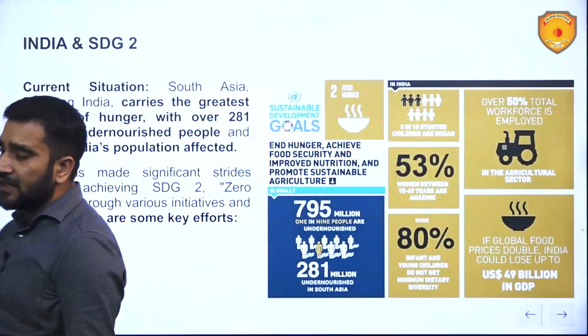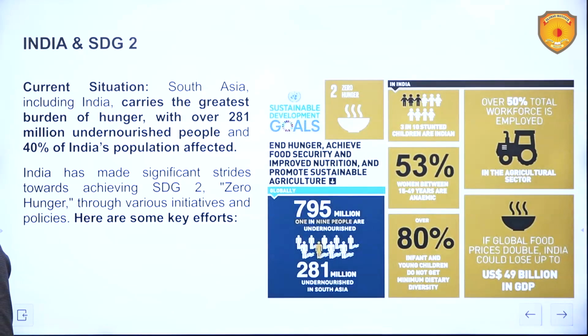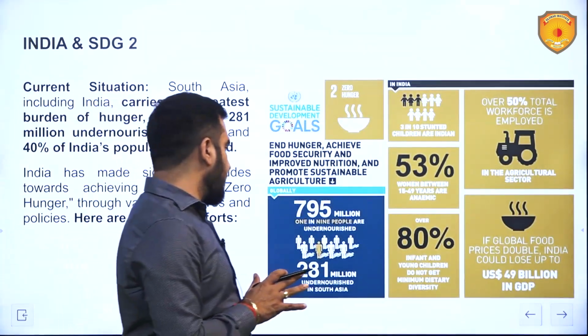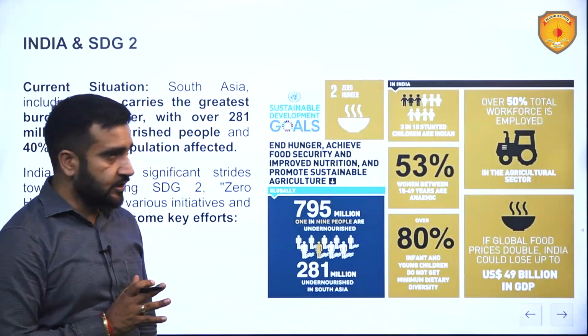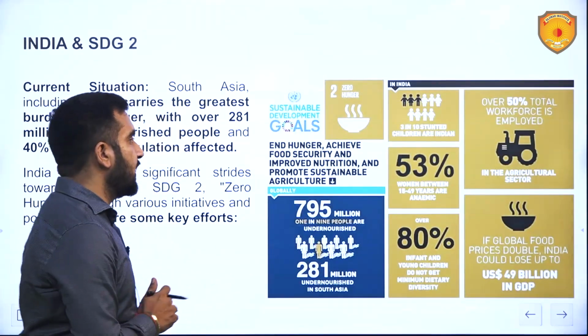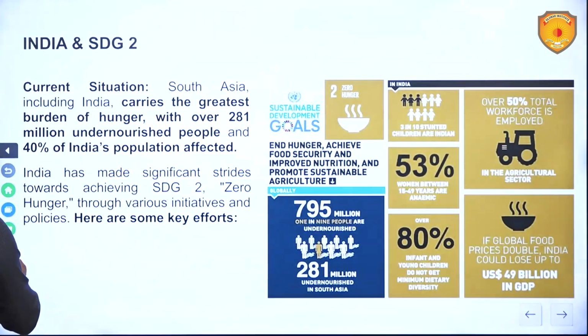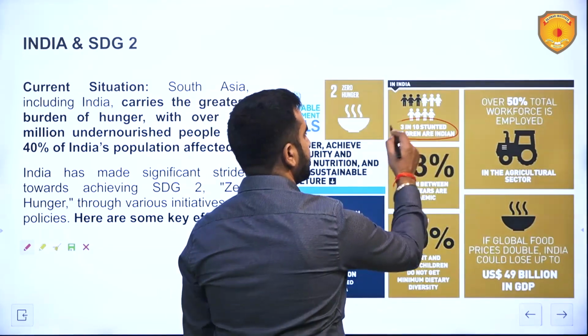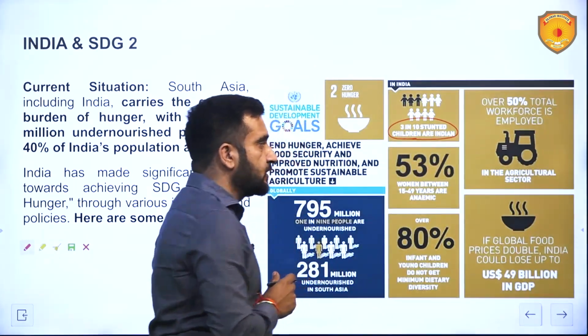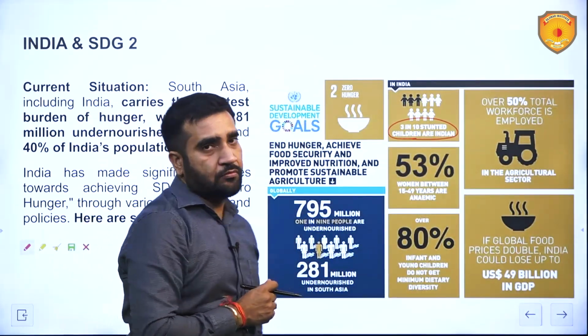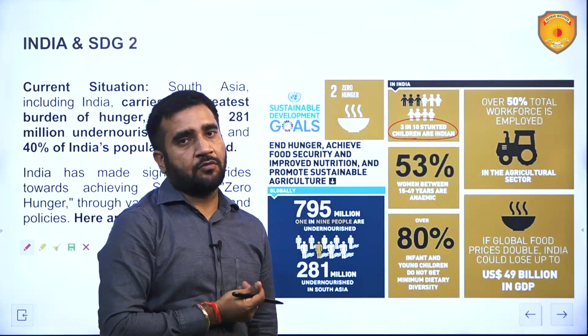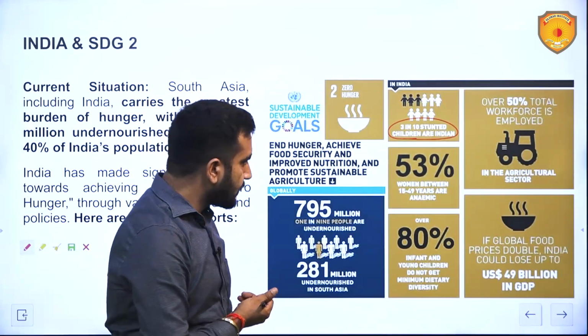Now the main thing is India and SDG 2. What is India doing with respect to SDGs? See, 795 million people are undernourished. We know that. But in India, 3 in 10 stunted children are Indian. All across the world, there are multiple stunted children. So, lagbhag 30% of the stunted children are from India.